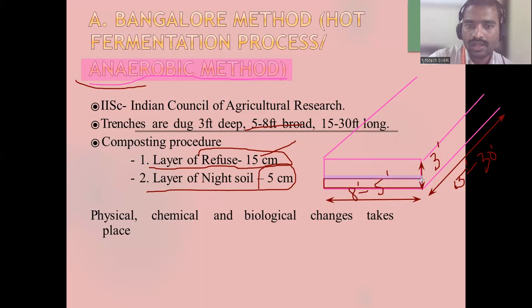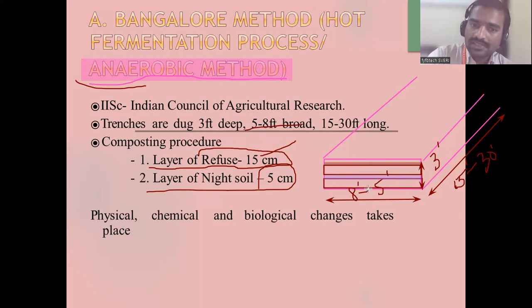Again over the night soil they will put waste, and over that waste they will put night soil or sludge. Like this the process will continue. So physical, chemical and biological changes take place. After that they will finish it and compact it with the help of soil.